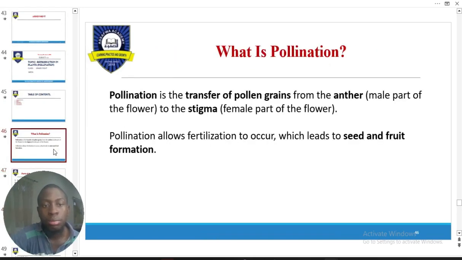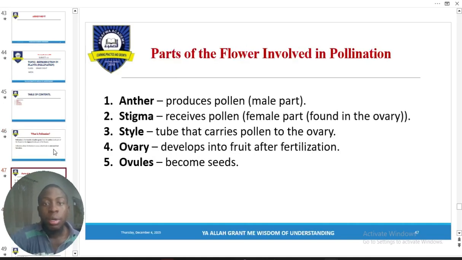Now, parts of the flower involved in pollination: anther, stigma, style, ovule. Style is like the tool that takes the anther to the stigma, right? And the stigma is found in the ovary, right? Now, the ovary contains the ovules that allow the anther to attach to it for fertilization to go on.